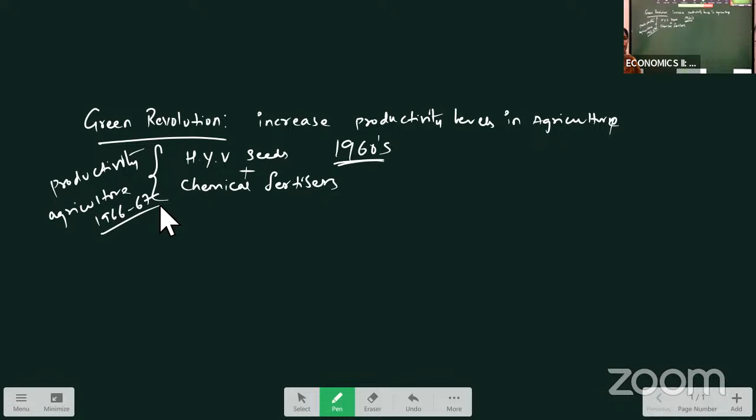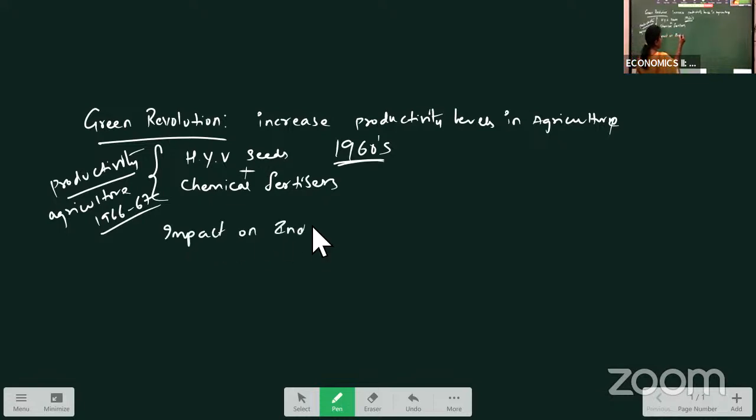So first, this was introduced in Mexico in 1930s only. Later on in 60s, they have got this hybrid variety of seeds to our country. And with this, now we can see what is the impact it is having. As we all know, productivity levels in agriculture has increased. So what impact does it have on our Indian economy?